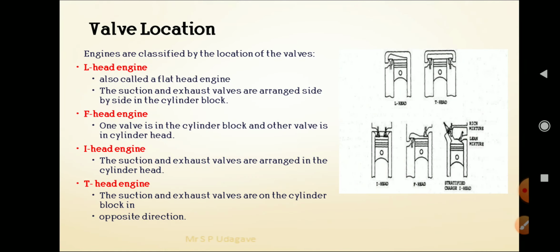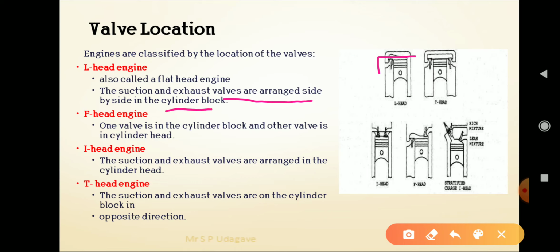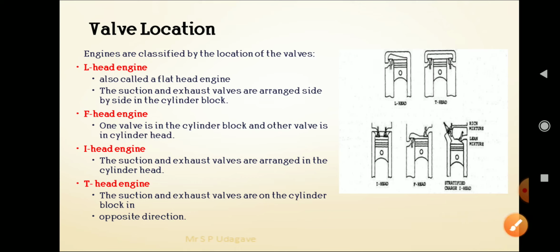So finally, automobile engines are also classified on the valve location. There are L head engines, F head engines, I head engines and T head engines, and the figure shows all the types. Now we can see the L head engines, also called flat head engines. In this L head engine, the suction and exhaust valves are arranged on the side of the cylinder block, so that is called an L type.